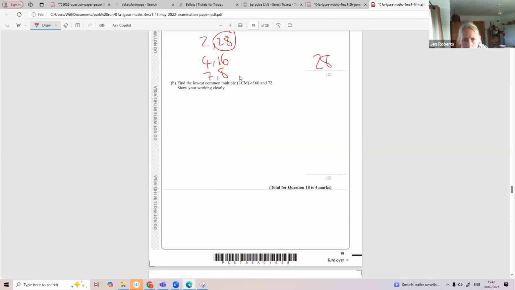The lowest common multiple of 60 and 72. I'm going to write my 60 times tables out. Then I'm going to write my 72 times tables, and I'm going to carry on going. You can use your calculator, don't forget. You shouldn't make any errors in this, really. I'm going to keep going. I'll get the same number, which is 360. So that's your lowest common multiple of them both.